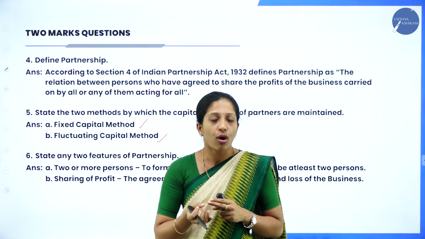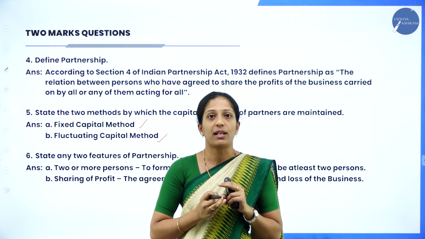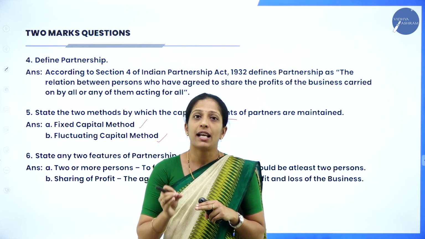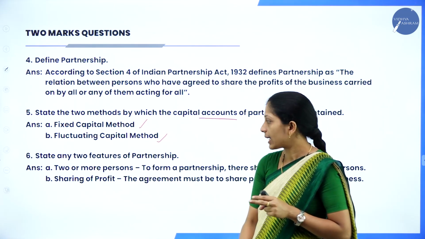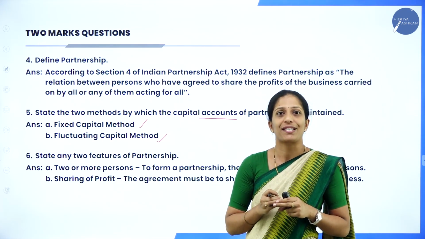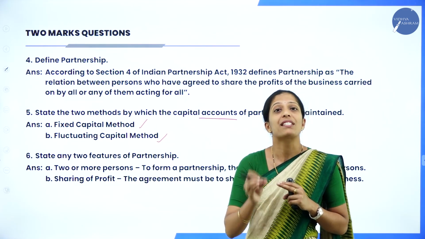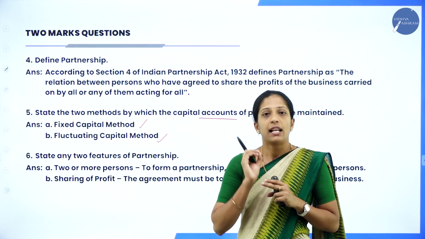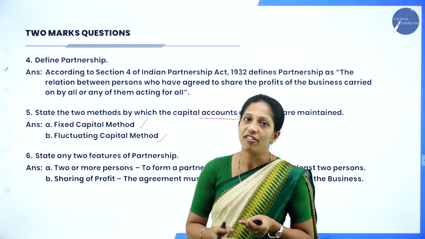So there should be 2 or more persons. At least 2 persons should be there. There should be an agreement between the partners, where the agreement can be a written or oral agreement. Then there should be a mutual agreement. The agreement should be a mutual agreement, and they are mainly formed in order to share the profit and loss of the business, and the partnership firm should be a business activity, not any other activity. It should be a business activity. Like that, if you know the meaning of partnership, you can write any of the features of partnership.